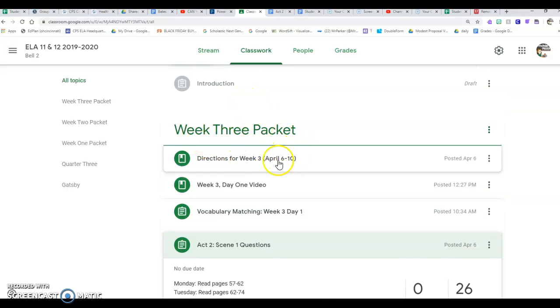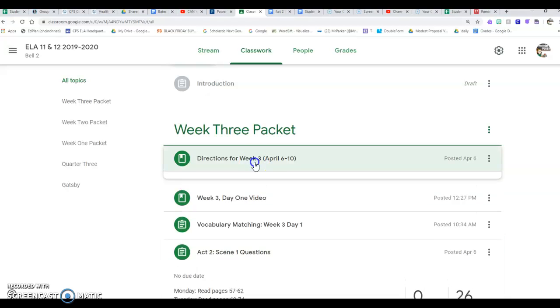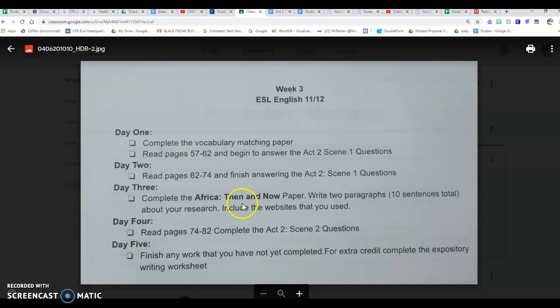That's this week. You can click on the directions for week 3 and click on that picture. All right, since today is day 2, you need to read pages 62 through 74 in the Raisin in the Sun book and finish answering the Act 2, Scene 1 questions.